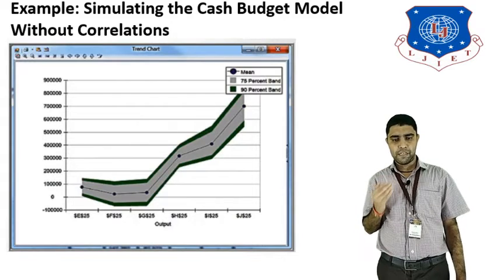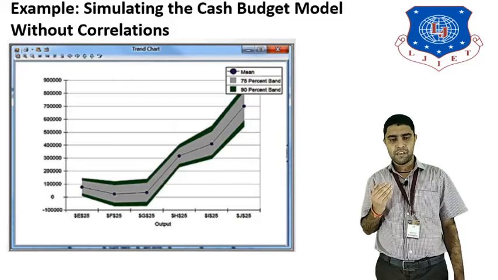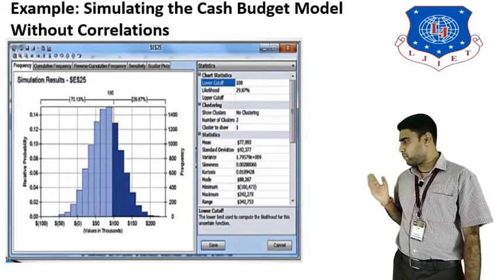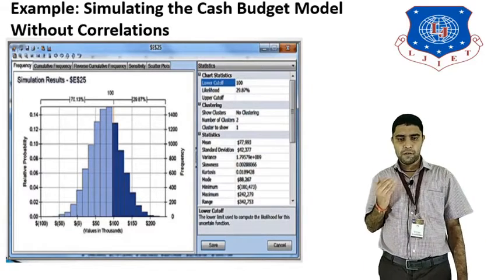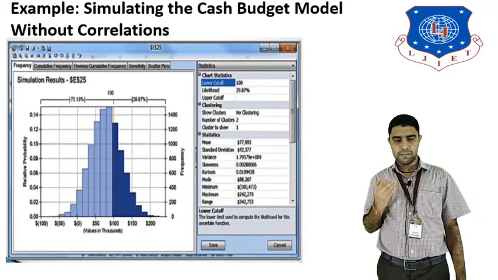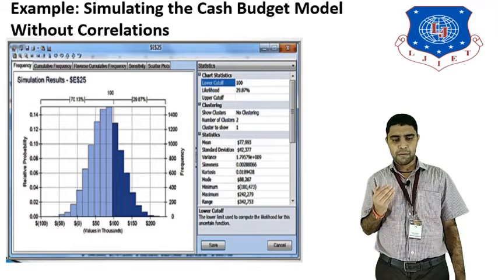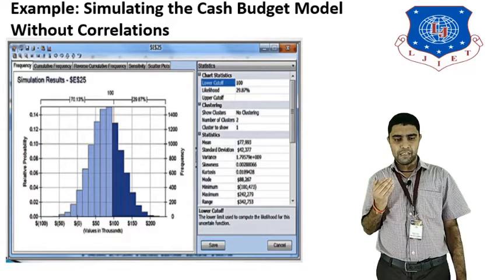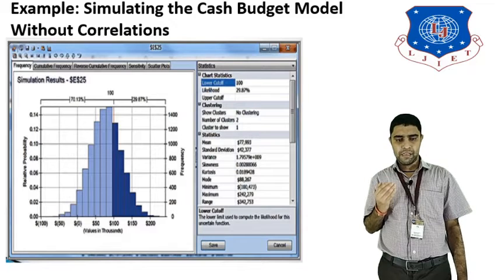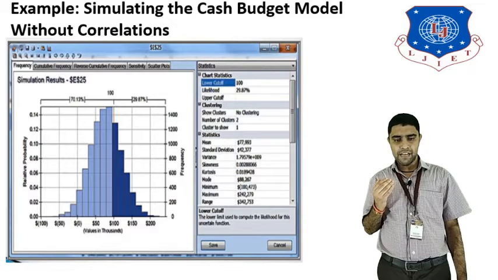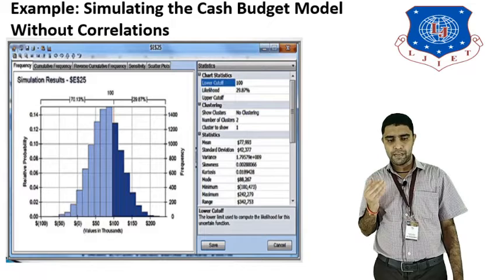How can we form the correlation in the cash budget model? As shown in the figure, where the correlation function is not used, a histogram is created with the budget on the x-axis and relative frequency, that is probability, on the y-axis. The highest frequency is for the value 8000, with 0.50 frequency.